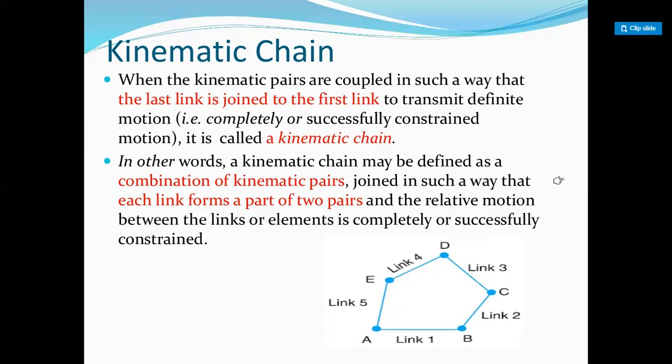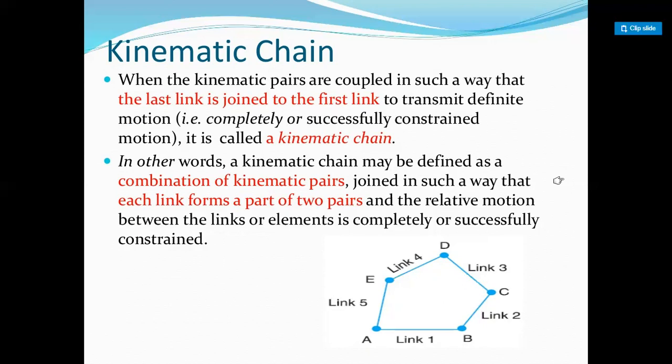There are three conditions to form a kinematic chain. First, the kinematic pairs are coupled in such a way that the last link is connected to the first link.